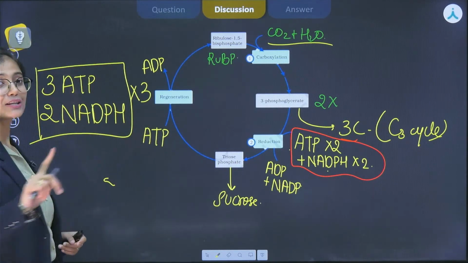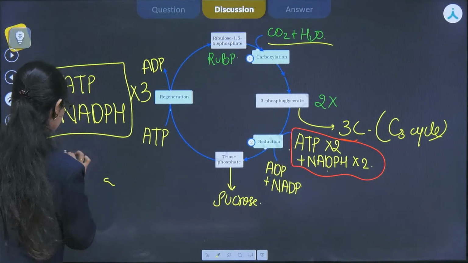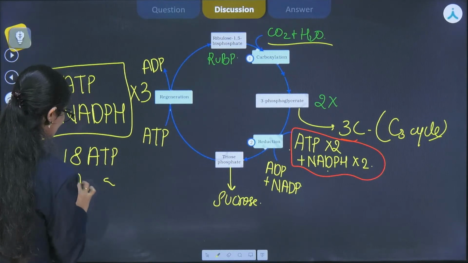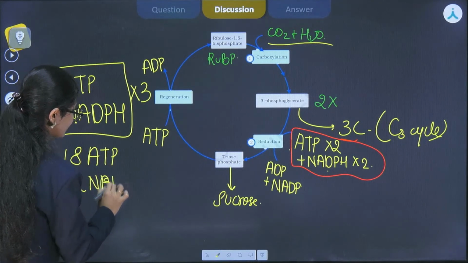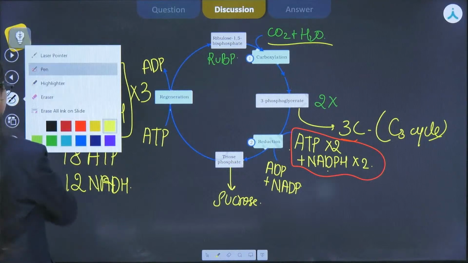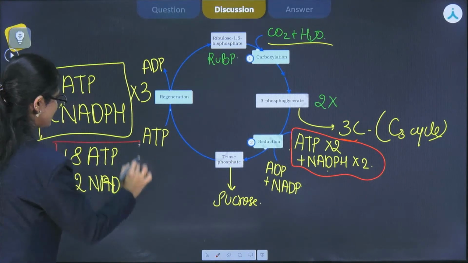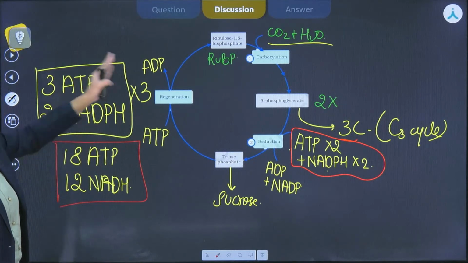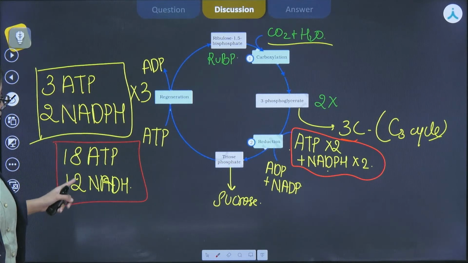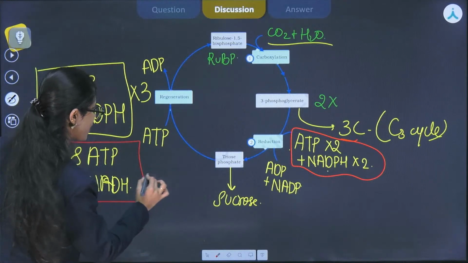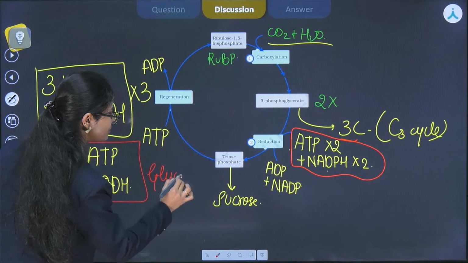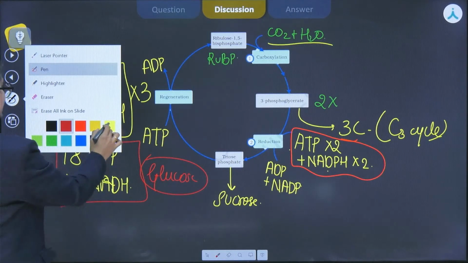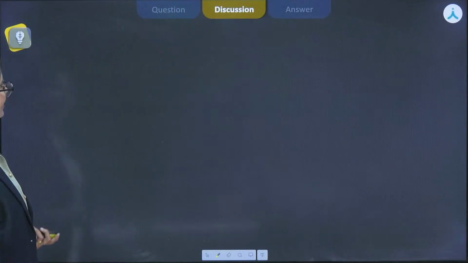That means to fix 1 glucose molecule, 18 ATP and 12 NADPH are required. Please remember this value as well. अगर हम single molecule की बात करें, 3 ATP 2 NADPH, we will multiply it by 6, 18 ATP and 12 NADPH for 1 glucose molecule to fix. Okay? Let's see the question.